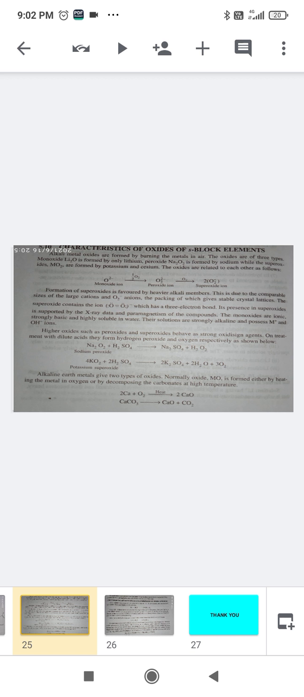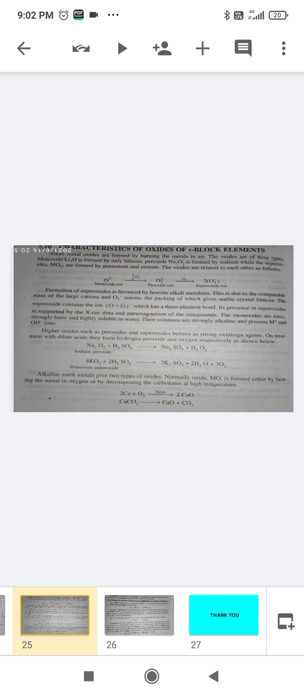The superoxide contains the ion which has a three electron bond. Its presence in superoxides is supported by X-ray diffraction parameters of the compounds. Monoxides are ionic, strongly basic and highly soluble in water. Their solutions are strongly alkaline and possess M plus and OH minus ions. Higher oxides such as peroxides and superoxides also behave as strong oxidizing agents. On treatment with dilute acids, they form hydrogen peroxide and oxygen respectively.